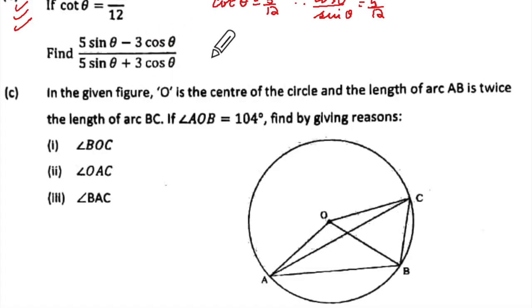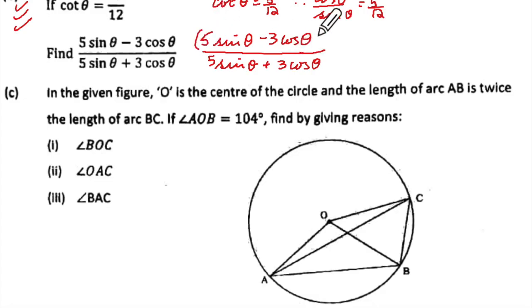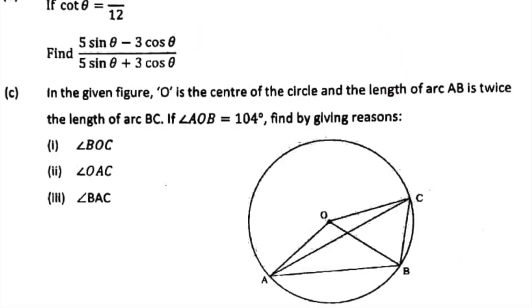and get the answer. But the next one will be, if you take this, write this as it is, this will be the shortest method for this, minus 3 cos theta, and here it will be 5 sine theta plus 3 cos theta, and I will try to get cos theta upon sin theta here. So I'll take the entire numerator and divide by sin theta, so that I'll get cos theta upon sin theta. And I should do the same thing for this also. See, the numerator and denominator, if you divide by the same number, the value remains the same, correct?